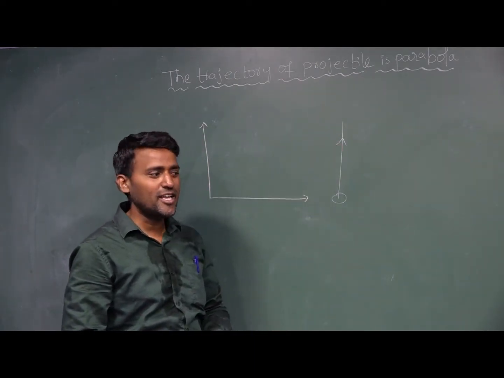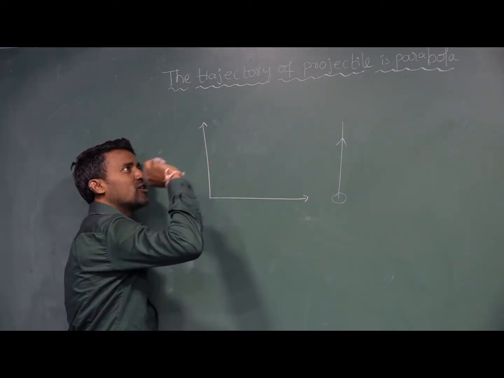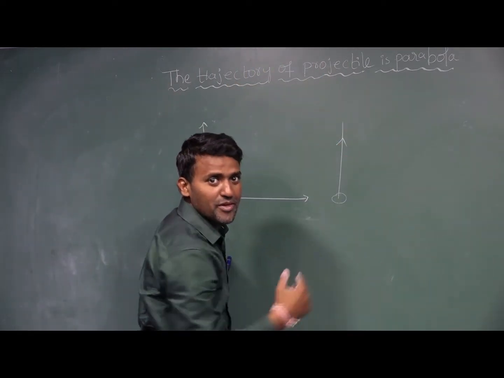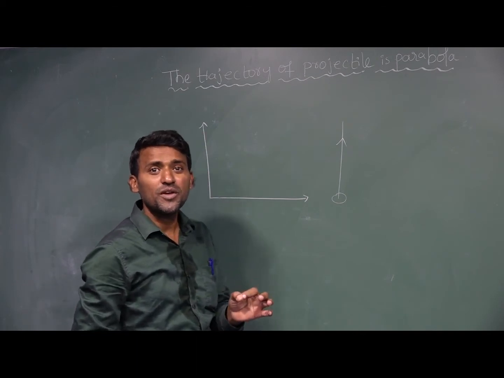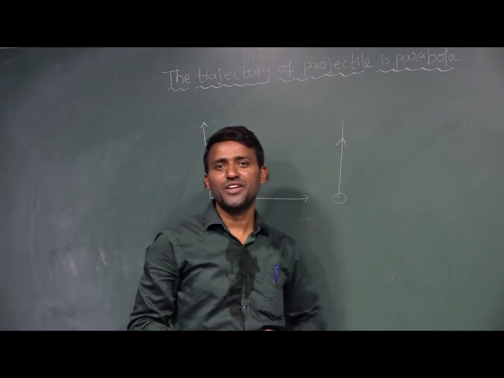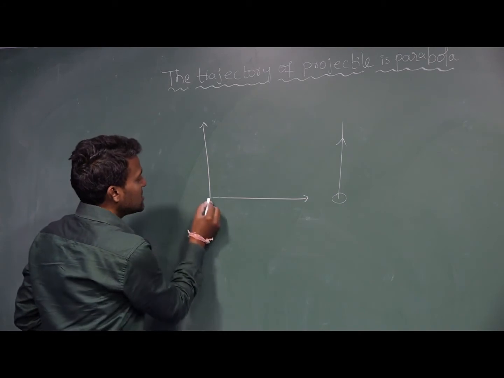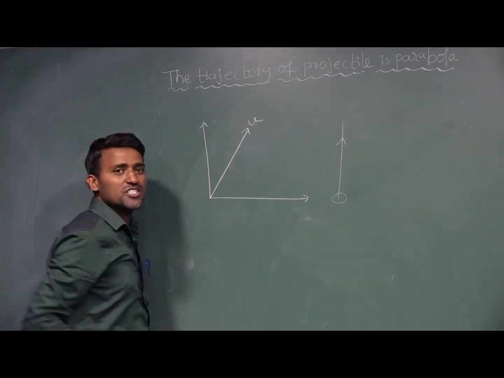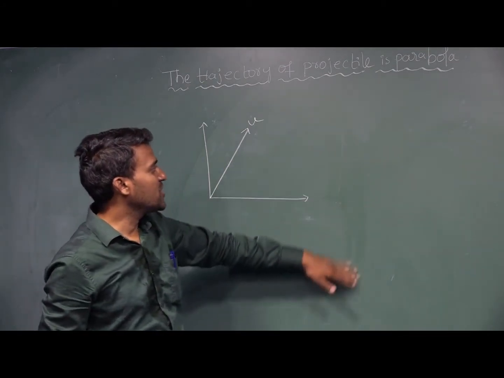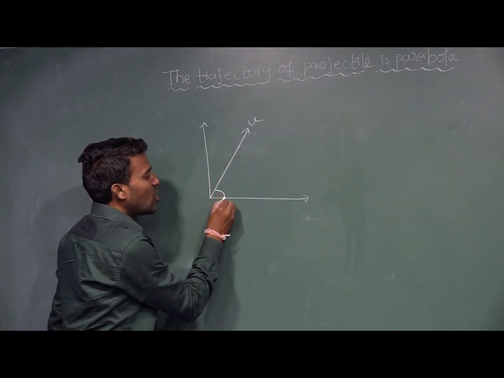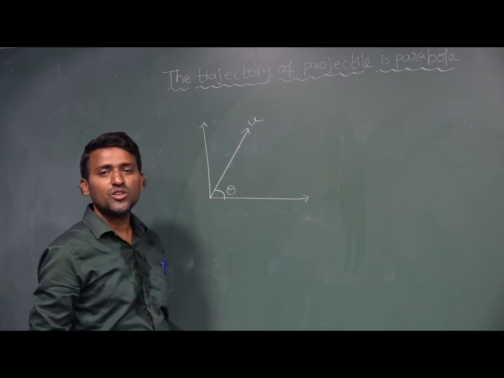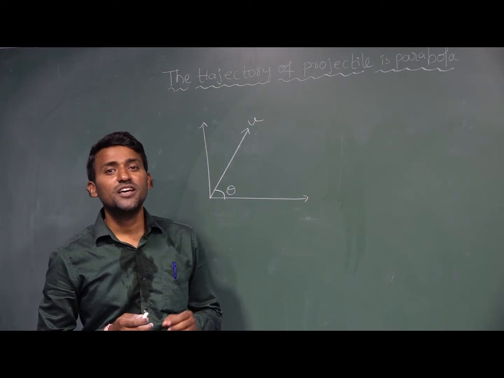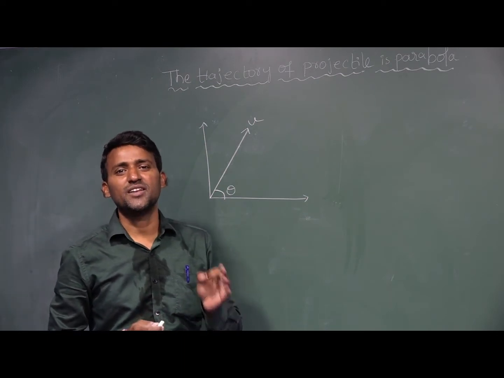If any object is projected like this, see here, the path is nothing but a parabola. That we have to derive mathematically. See here, when an object is projected with a velocity u at an angle theta with the horizontal, other than 90 degrees, that is called oblique projectile.